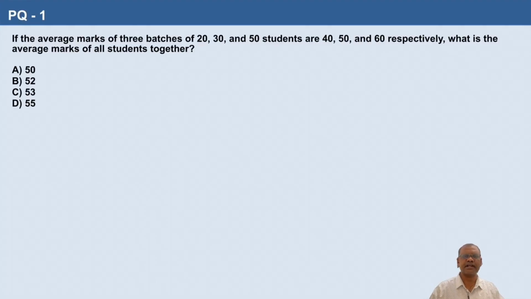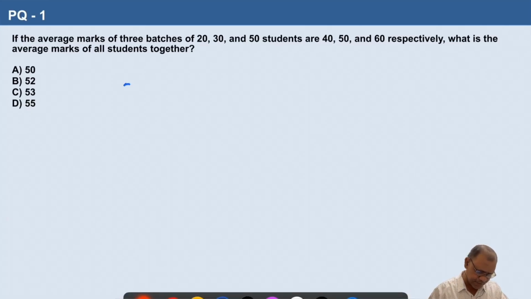So, we will find out the sum of the marks of each batch of students. For the first batch, the sum would be average into number of students. So, number of students is 20 and average is 40. So, this is the sum of the first batch.